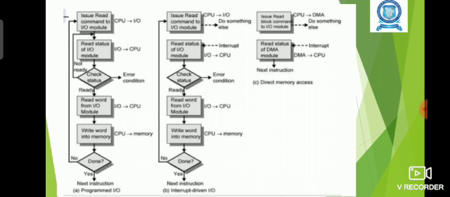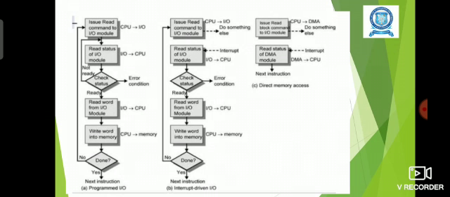Sometimes the data from the input output device will be read into the CPU. That is, the data from the input output device will be transferred into the CPU, and after that the CPU will write those data into the memory. Okay, so this is normally what happens in the first method. And in the second method,